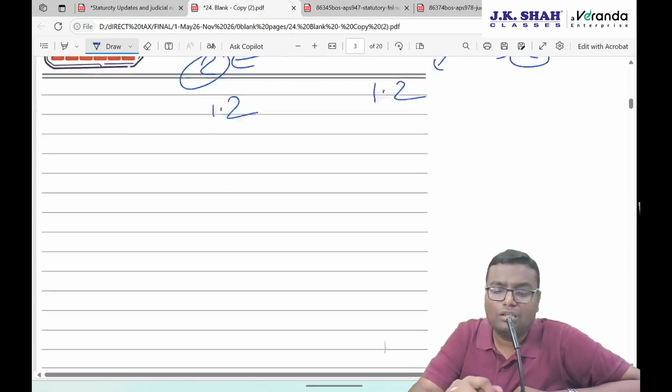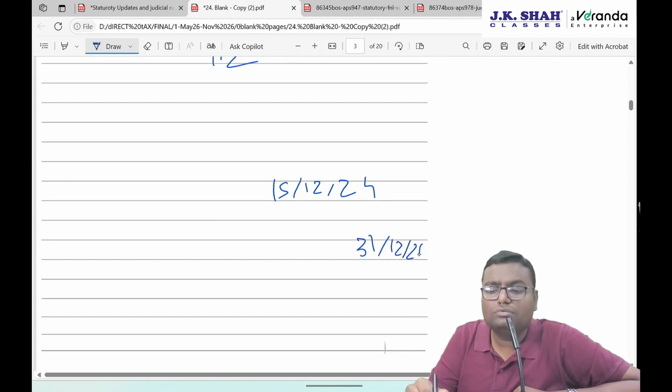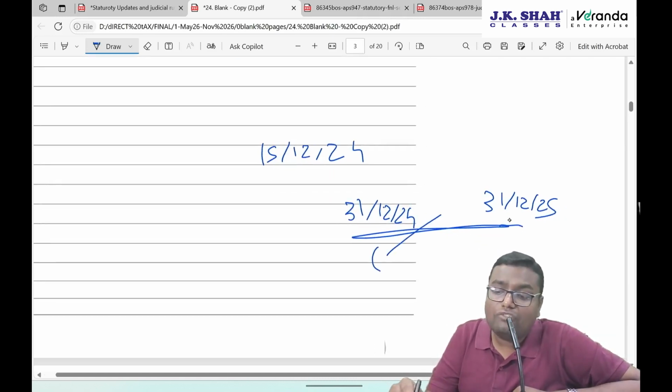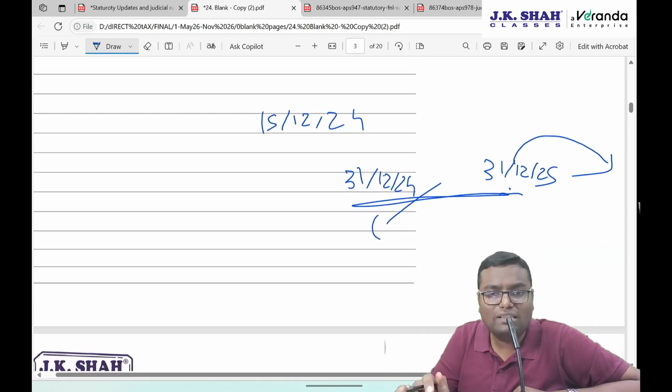So for example, the Income Tax Department has started the prosecution process against me on 15th December 2024. Then what is the end of the month? 31st December 24. Within 12 months, by 31st December 25, if I am going for compounding of the same, I have to pay the normal charges. If on or after 31st December 25, I am going for the compounding, I have to pay the compounding charges plus 50%. The charges will be increased by 50%.